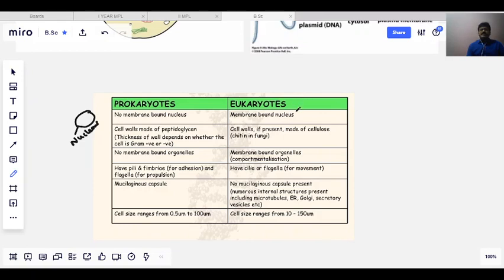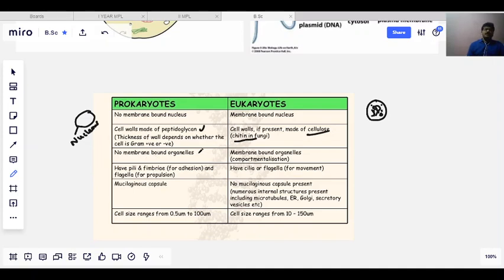What about eukaryotes? In eukaryotes, a membrane bound nucleus is there. This is the nuclear membrane, this is the chromatin substance, this one is the nucleolus, and this entire substance is called the nucleoplasm. This is a true nucleus. In prokaryotes, this is only a naked circular DNA. The cell wall is made up of peptidoglycan, or in other words murein. Whereas in eukaryotes, the cell wall is made up of either chitin in fungi or cellulose in all remaining plants.